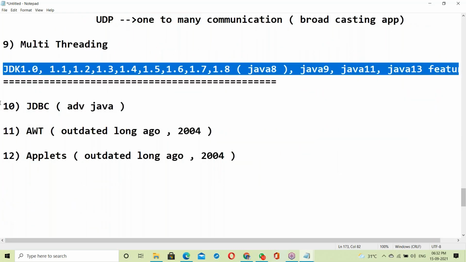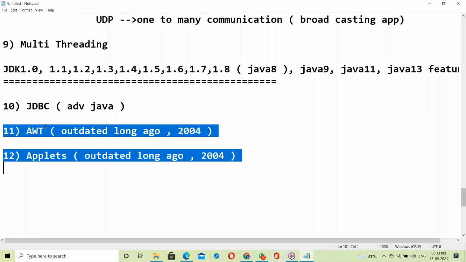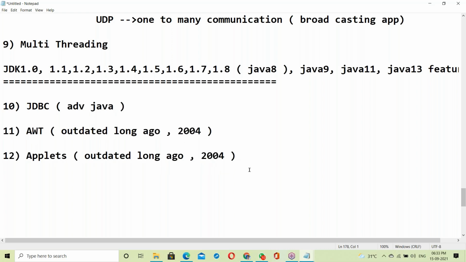In SE, JDBC is also there, but JDBC is not a part of our course. It's advanced Java. I'm taking advanced Java classes also. After finishing core Java, you can move to advanced Java. AWT and applets are outdated.